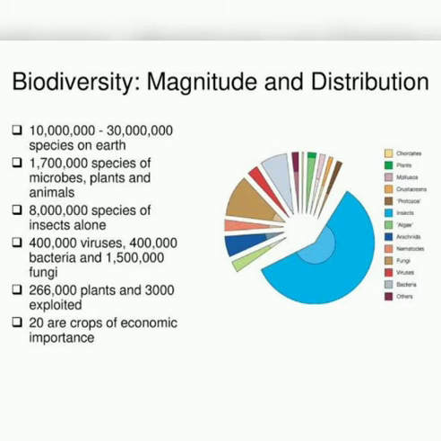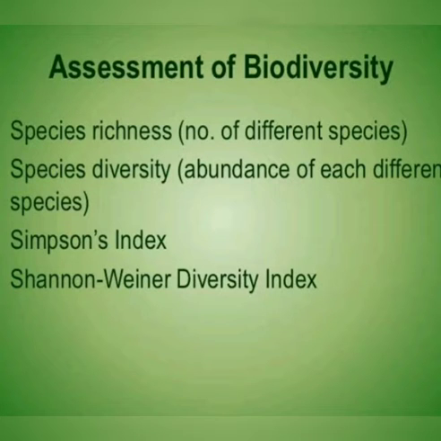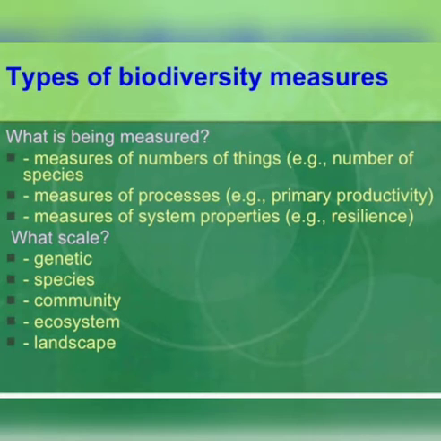The current estimate of different species on Earth is around 8 to 9 million. However, we really do not know the exact magnitude of our natural wealth. This is called the taxonomic impediment. So far, about 1.5 million species of microorganisms, animals, and plants have been described.